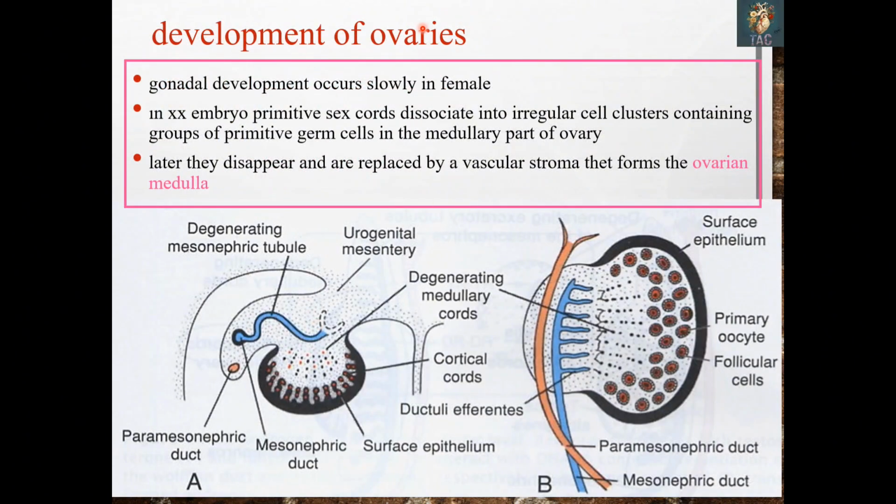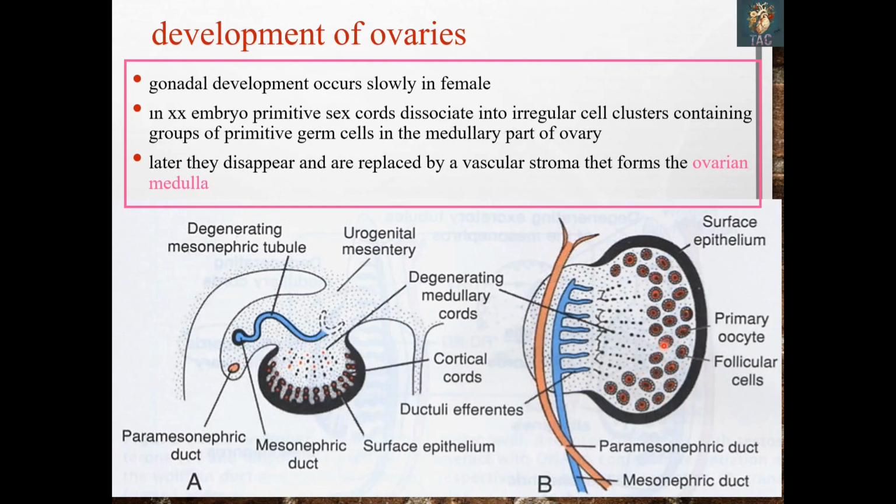Next, development of the ovaries. Very important: gonadal development occurs slowly in the female. It is a little behind that of the male. In the XX embryo, the primitive sex cords dissociate into irregular cell clusters. Then a secondary generation of sex cords appears, and these sex cords surround the primary oocyte and the primordial germ cells.